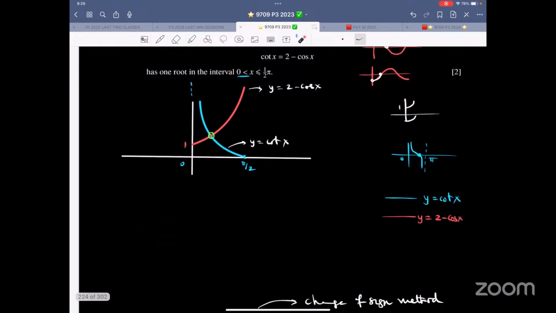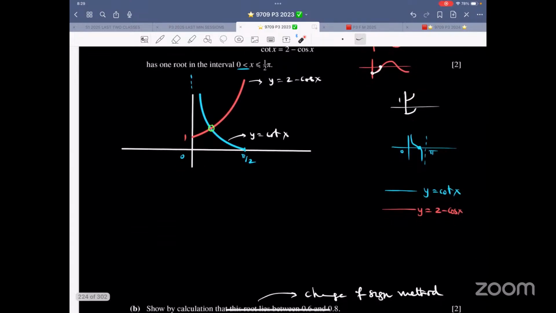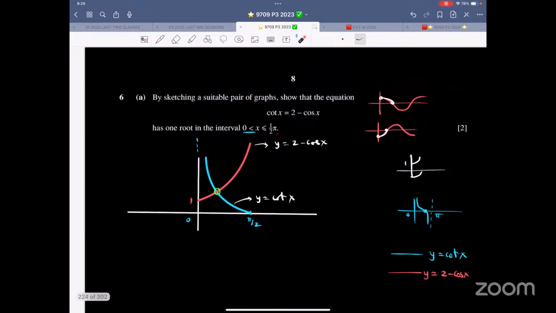Cot x, one cycle in 180 because cot is the reciprocal of tangent. Tangent is like this. Tangent is between negative pi by 2 and positive pi by 2. Cot, one cycle between 0 and pi. We just need from 0 to pi by 2. 0 is not inclusive because that's an asymptote. So that is like this. Make sure you don't touch the y-axis.